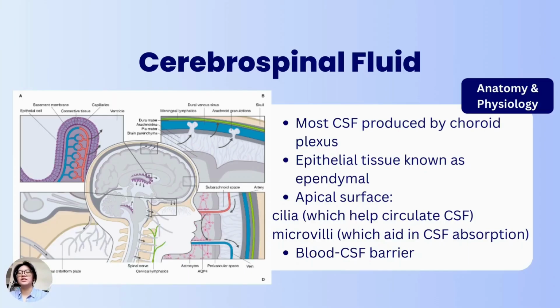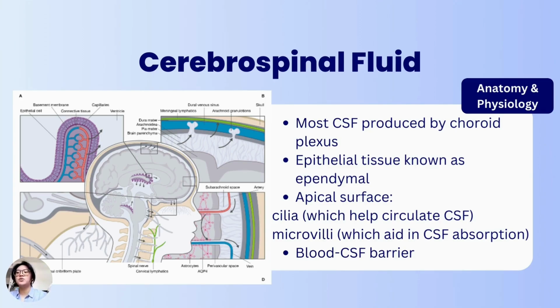So next let's talk about cerebrospinal fluid, about its anatomy and physiology. So CSF is a transparent colorless fluid resembling plasma that envelops the central nervous system. And the primary roles of CSF include protecting the brain and spinal cord, providing basic immunological defense, eliminating metabolic waste, and also transporting neuromodulators and neurotransmitters.